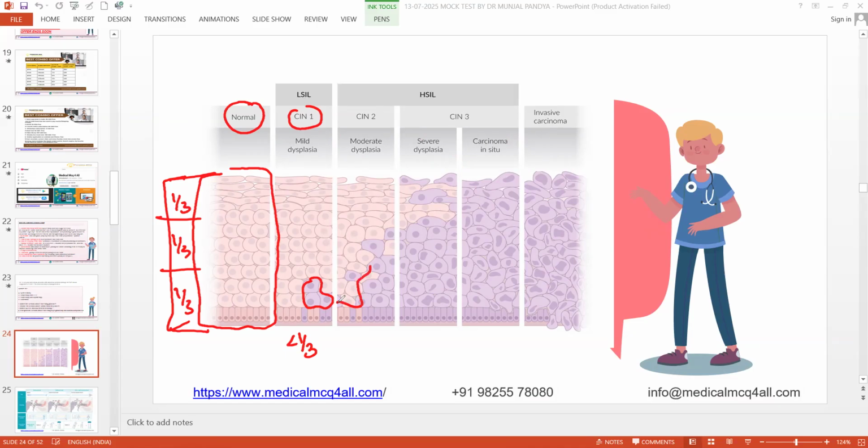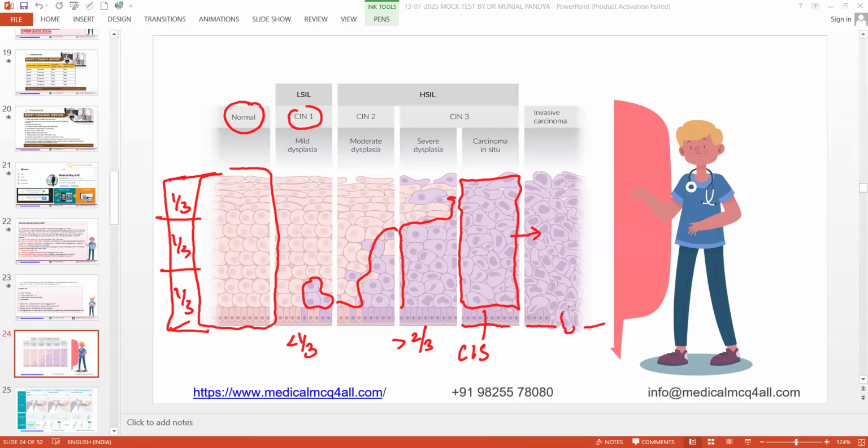1/3 to 2/3 involved is CIN 2. CIN 3 is more than 2/3, but not 100%. And when the complete thickness is involved, it is called carcinoma in situ. The biggest difference between carcinoma in situ and invasive carcinoma is that the basement membrane is intact. Here the basement membrane is gone. So now they are invading surrounding tissue, and this is called invasive carcinoma.